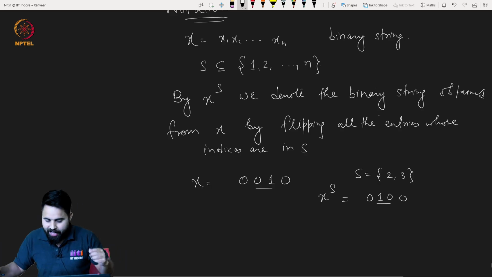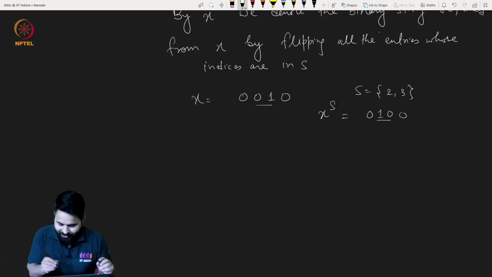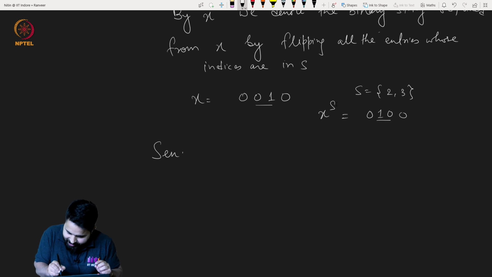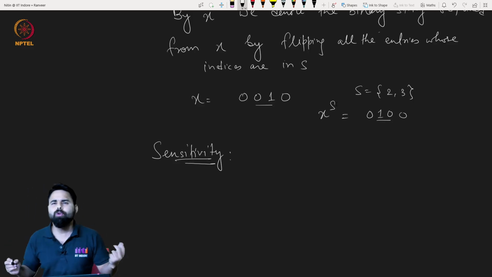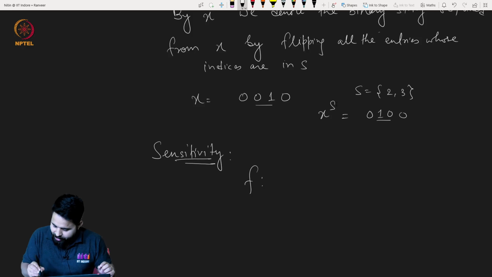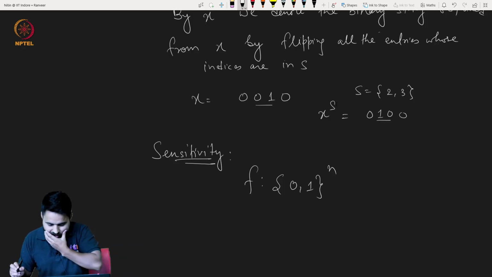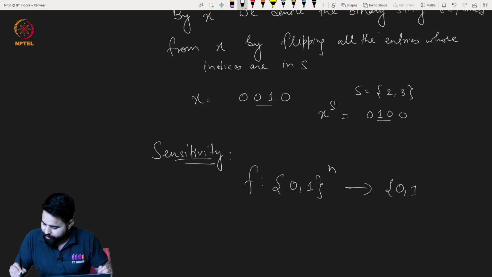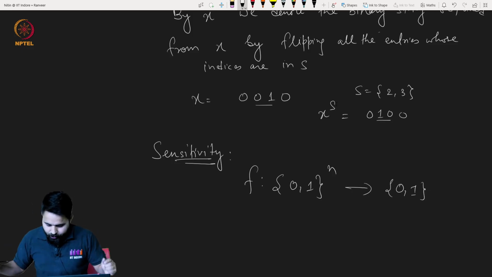Very simple one. Now let us go to the definition of sensitivity of a Boolean function. What are Boolean functions? Boolean functions are functions which take as input some string of length n. This is a binary string because it's a Boolean function, and the output is either 0 or 1. So we have functions like AND function, OR function, and these are all Boolean functions.